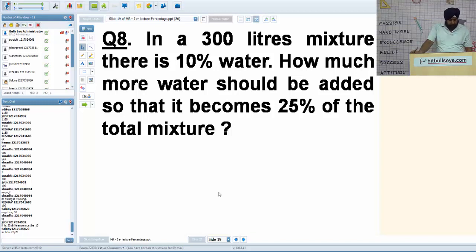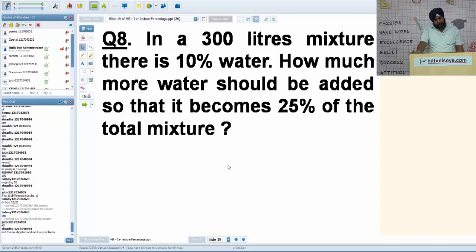20 by 20 into 100. Saloni, it was 20% of X was 20, so X comes out to be 20 upon 20 into 100. No, it's not allegation. It can be done with an allegation mixture question. Definitely, Shraddha, you are right. But it is one of the basic questions of percentage.